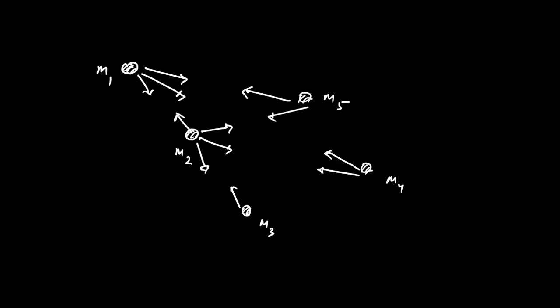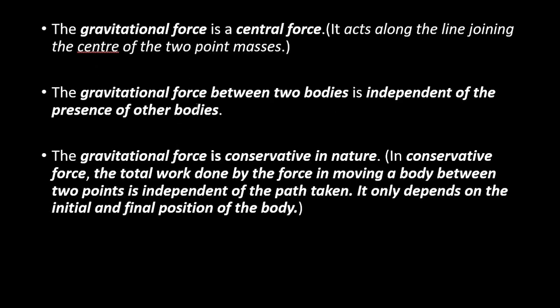This is called the principle of superposition of gravitational forces. We'll discuss it in a separate video. For now, just understand this: the gravitational force between two bodies is independent of the presence of other bodies. It is actually the net summation of the individual gravitational forces.